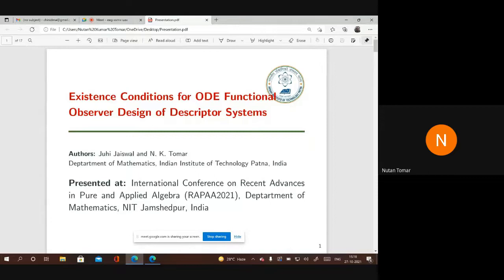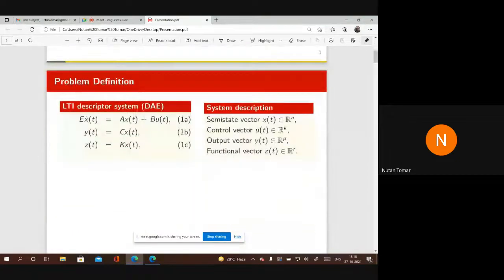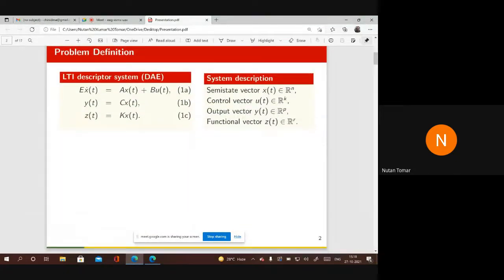For the illustration, I have taken this very new and challenging problem that we have solved recently. It is existence conditions for ODE functional observer design for descriptor systems. And our descriptor systems are of this form: E x dot is equal to A x plus B u, and y is equal to C x, and z is equal to K x, where x is called the semi-state vector.